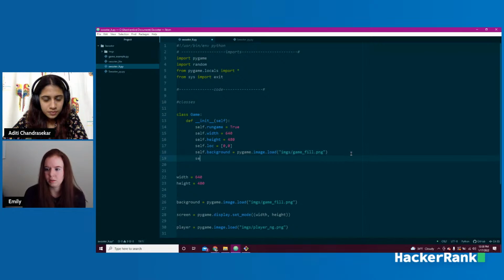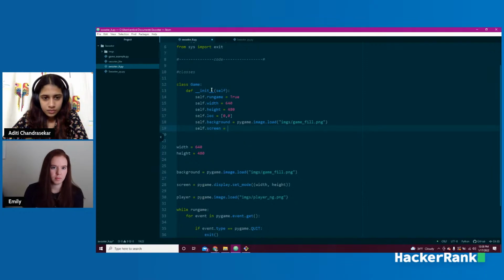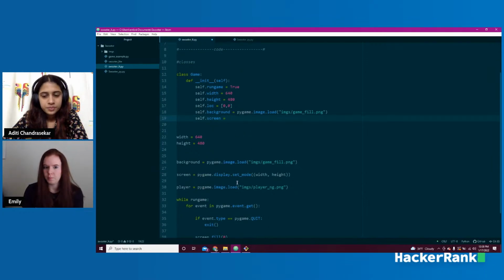And we'll say self.screen. So basically, I'm just assigning all of these to our game. So we will set up a game, and it's going to create all of these different variables around the object game. I need screen, so it's going to be this one. Okay, awesome. So we've set up the game class.